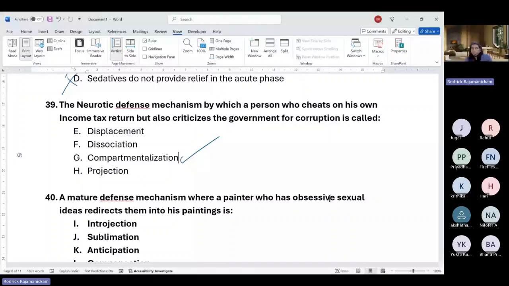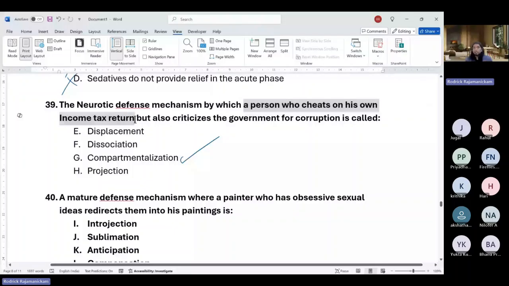But he is also cheating in his income tax return. It is okay to do that in his own private life, but as a public matter, the government is wrong. So I understand why you're saying projection, but it is not a very ideal case of projection. And of course, I understand compartmentalization is not a defense mechanism you may have come across. Okay, so the right answer is compartmentalization.